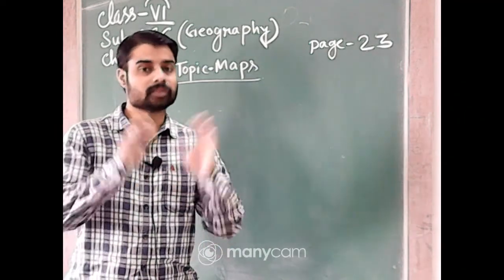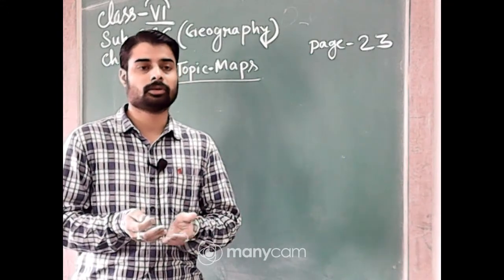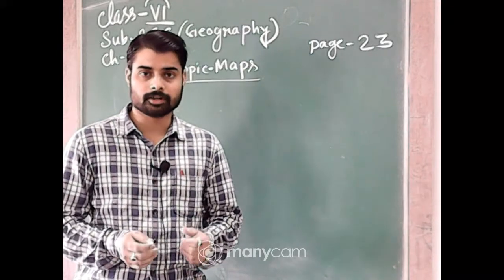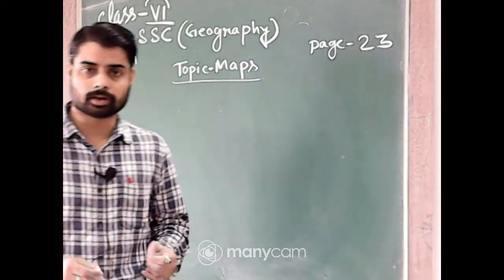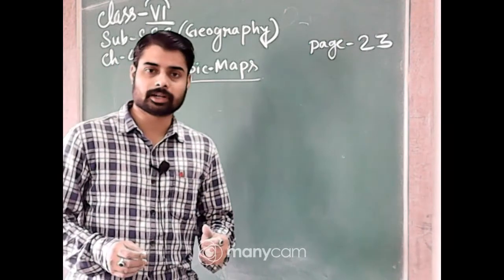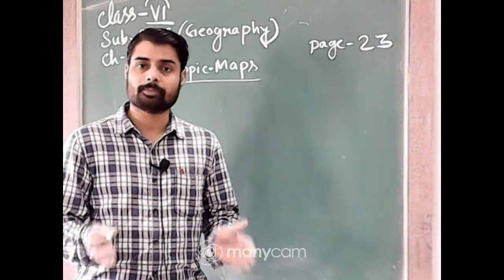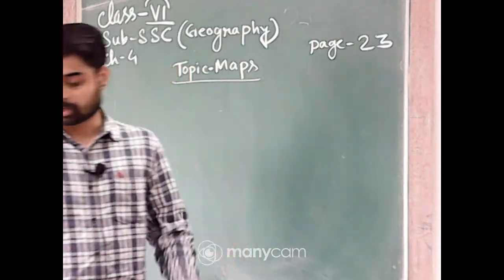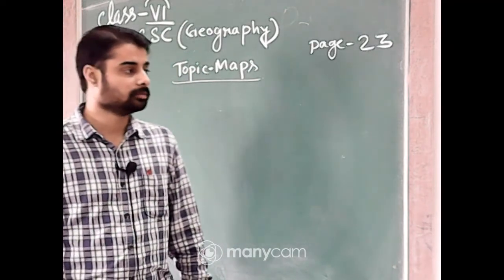The globe is round in shape, so if we want to observe some places of the earth such as Antarctica, it is very difficult because it is situated at the bottom of the globe, so it cannot be seen clearly. But in a map we can see everything clearly. In the world map, and in the map of Antarctica, we can observe it clearly.